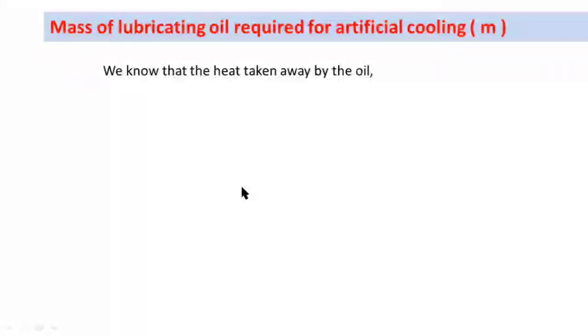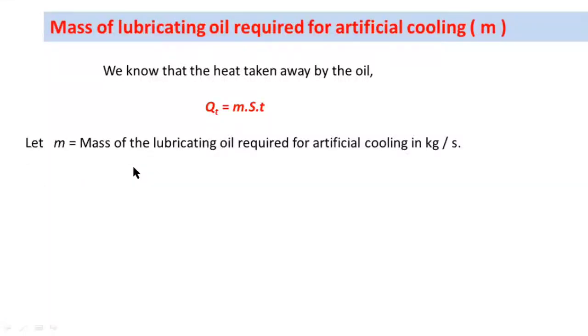M is the mass of the lubricating oil required for artificial cooling, in kgs per second.